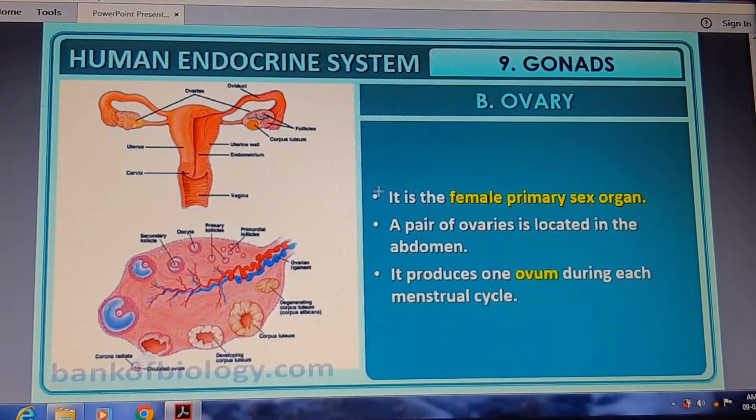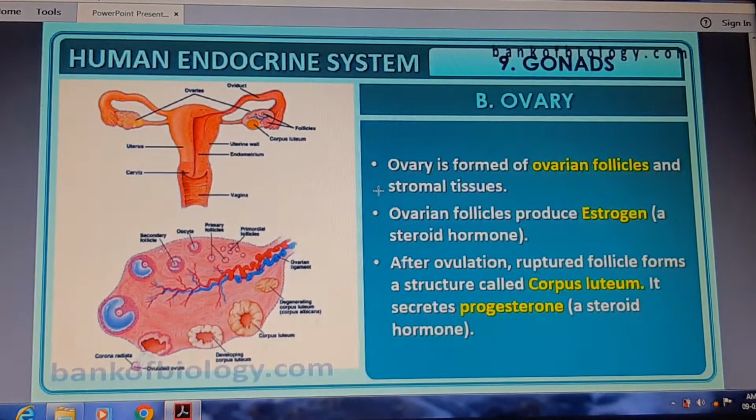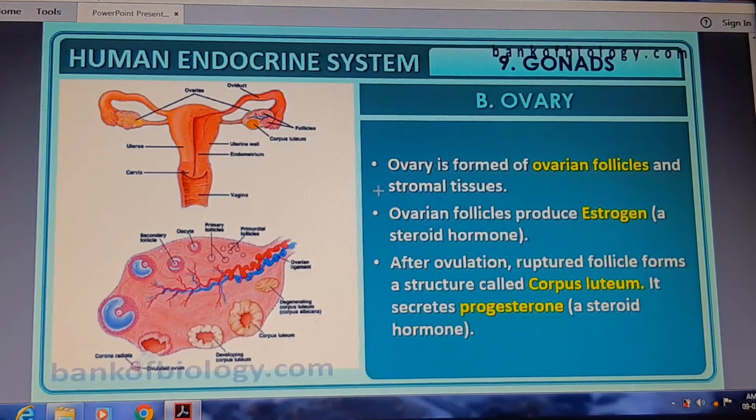Similarly, the ovary in the female is the female primary sex organ. A pair of ovaries is located in the abdomen. It produces one ovum during each menstrual cycle. In a female, one egg is released in each menstrual cycle. Ovaries are formed of ovarian follicles and stroma tissue. Ovarian follicles produce estrogen, a steroid hormone.